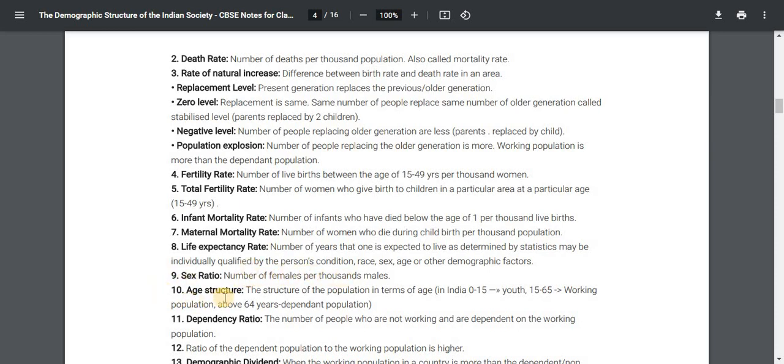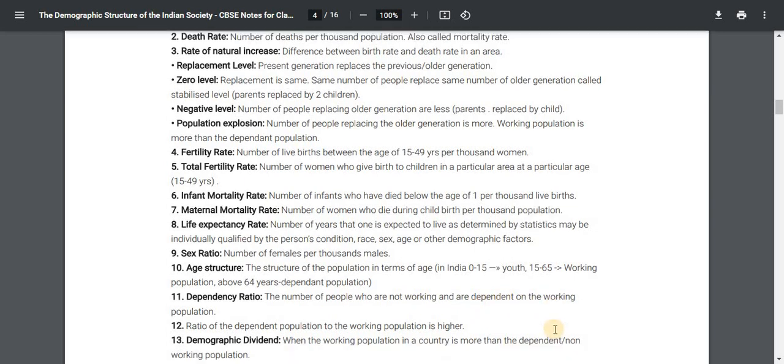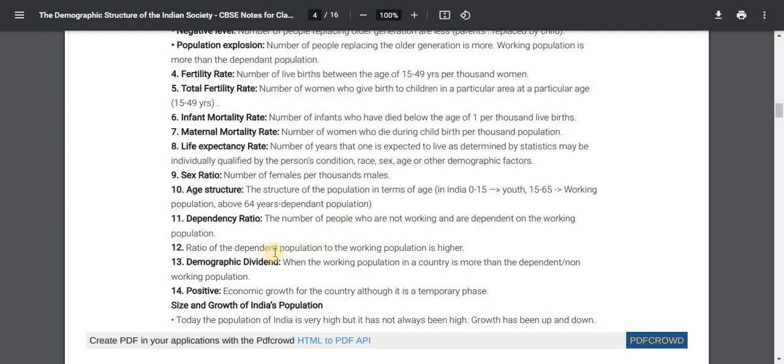10. Age structure: the structure of the population in terms of age brackets. In India, 0 to 15 is youth, 15 to 65 is the working population, above 64 years is the dependent population. 11. Dependency ratio: the number of people who are not working and are dependent on the working population. 12. The ratio of the dependent population to the working population is higher.